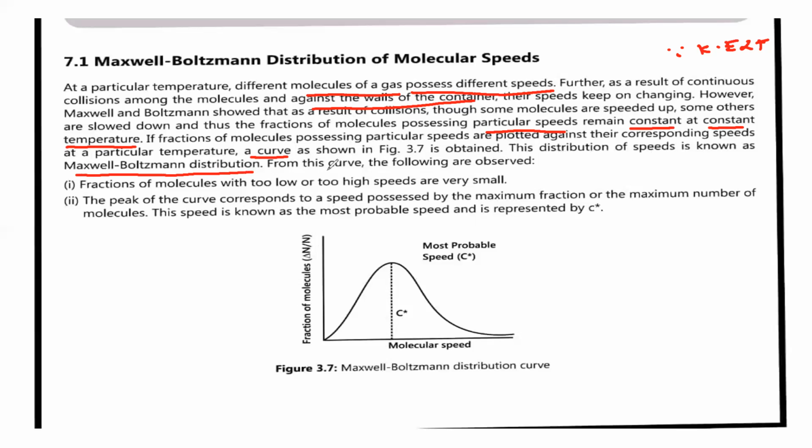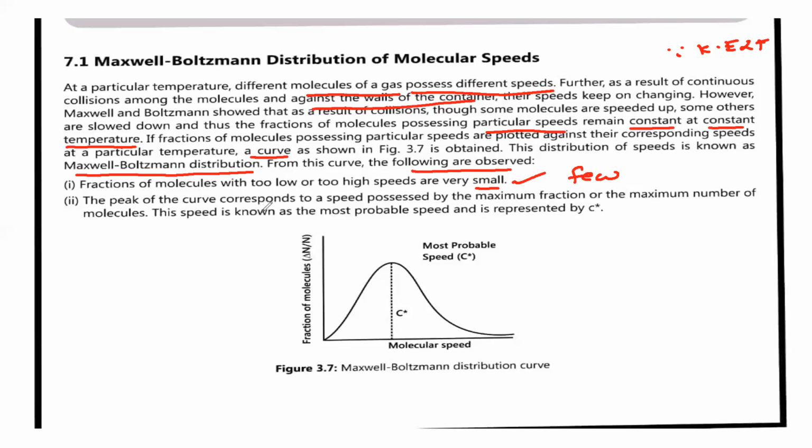From this curve, the following observations are made. What is the first point we observe? The fraction of molecules with too low or too high speeds is very small. We have only a few molecules undergoing too low or too high speeds. Actually, we cannot say small, we'll say few. Very few molecules possess either too low speed or too high speed in a gas.